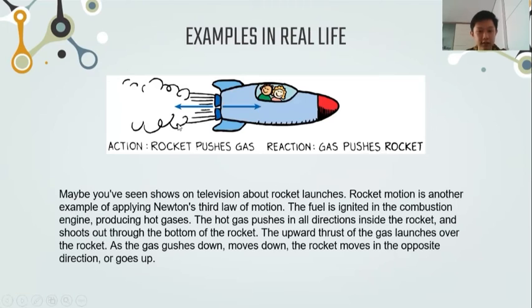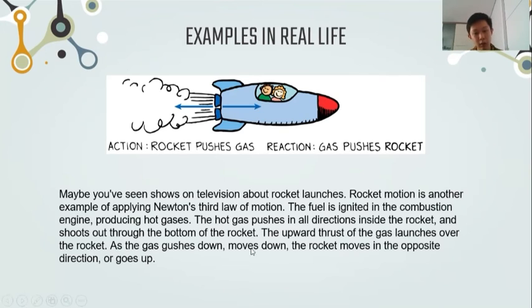And the last example in real life is the rocket. Maybe you've seen shows on television about rocket launches. Rocket motion is another example of applying Newton's third law of motion. The fuel is ignited in the combustion engine, producing hot gases, and the hot gas pushes in all directions inside the rocket and shoots out through the bottom of the rocket.